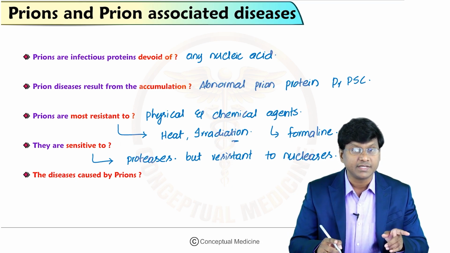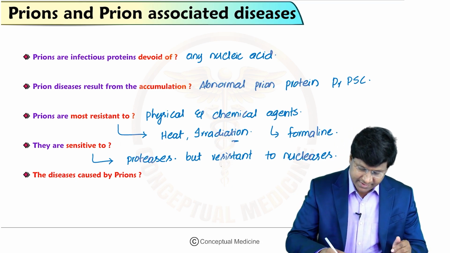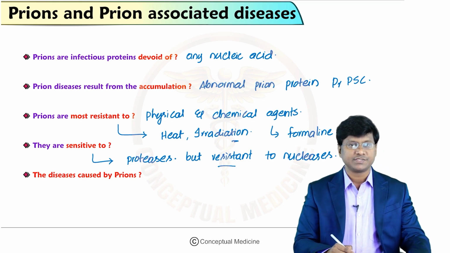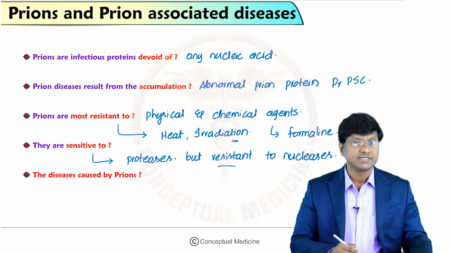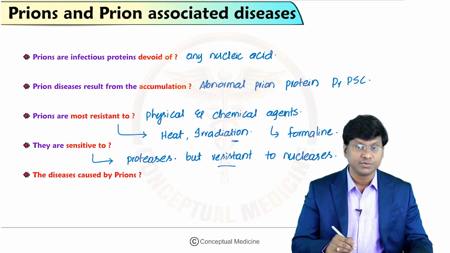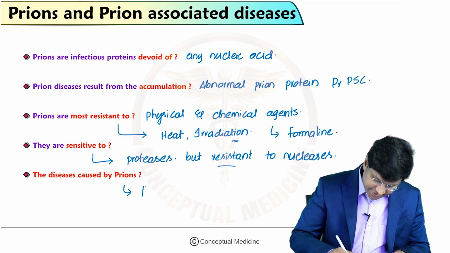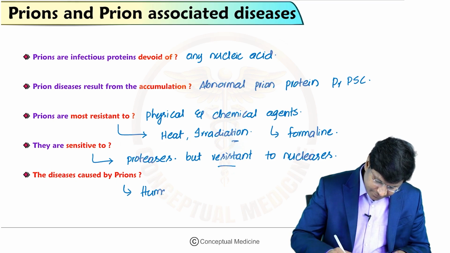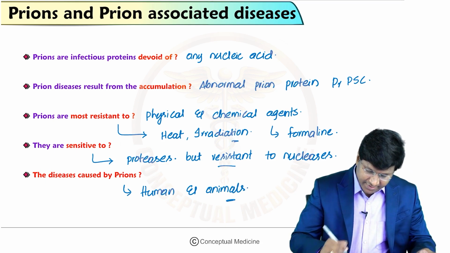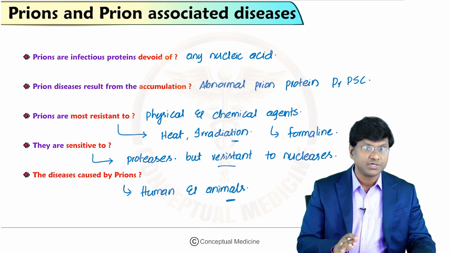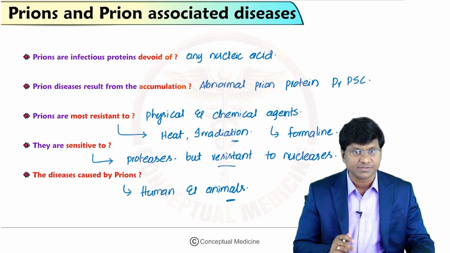Because they do not contain the nucleic acids, that is why they are resistant to the nucleases. And the prions will cause diseases in humans as well as in the animals. That is the disease caused by the prions.